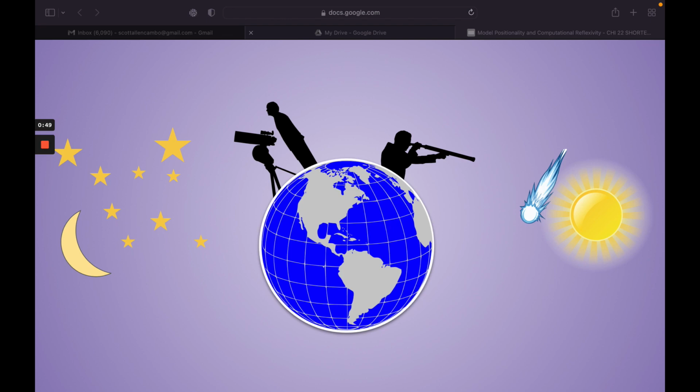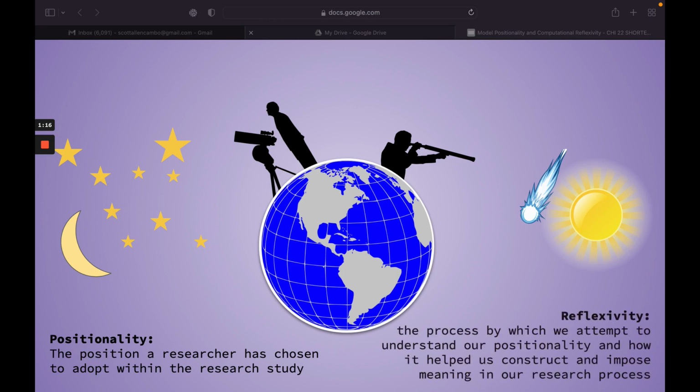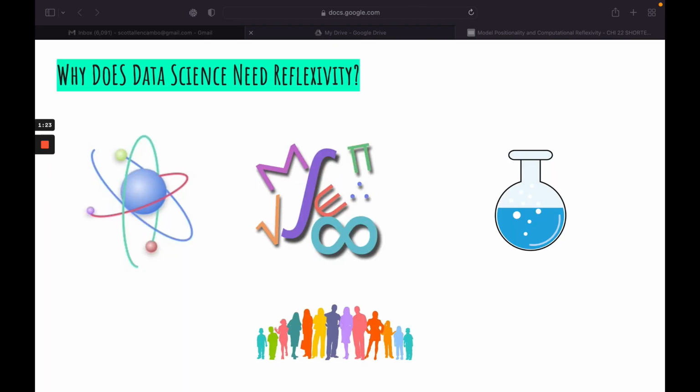For each of them to learn from the other's findings while recognizing the circumstances that influence their findings, they will need to reason about their position in the world and how this influences the way they approach their work. They can do this by being intentional with what they do and don't look for in the sky, or how they make sense of what they see in the sky. This is called positionality, or the position a researcher has chosen to adopt within the research study. Reflexivity is the process by which we attempt to understand our positionality and how it helped us construct and impose meaning in our research process.